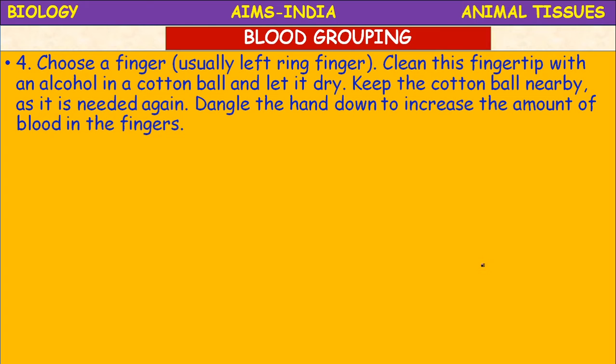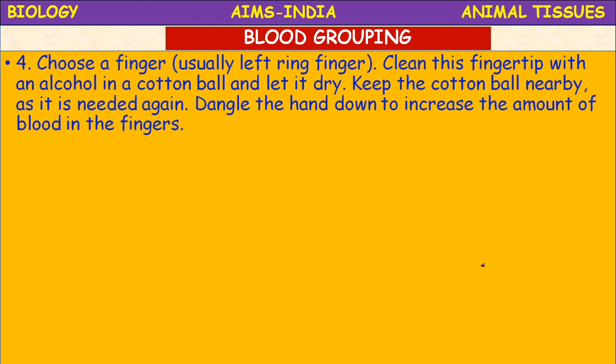With the help of a cotton ball, you need to clean it and let it dry. Keep the cotton ball nearby, because we need it again. So dangle the hand down, keeping the hand down to increase the amount of blood in the fingers.